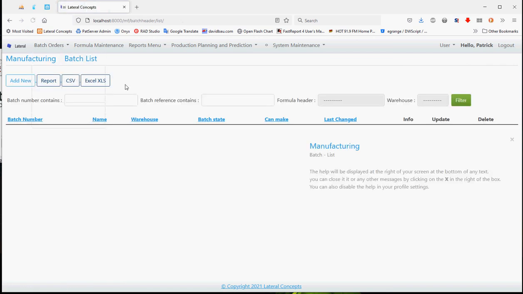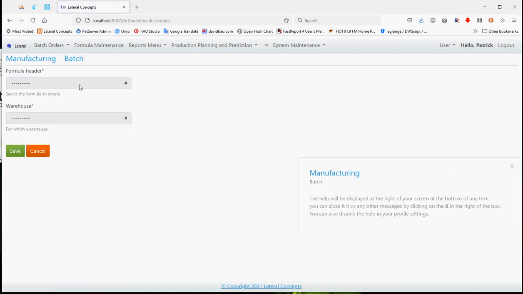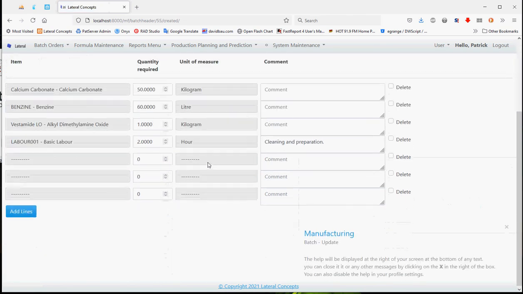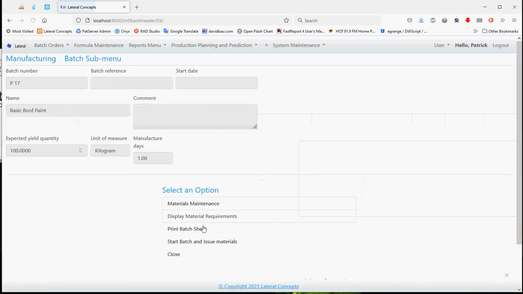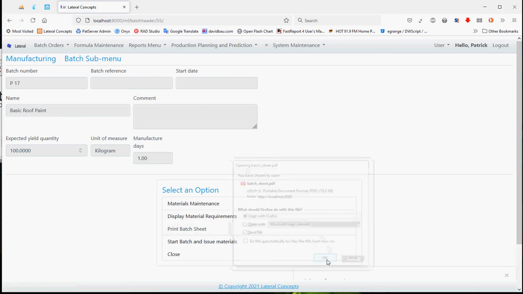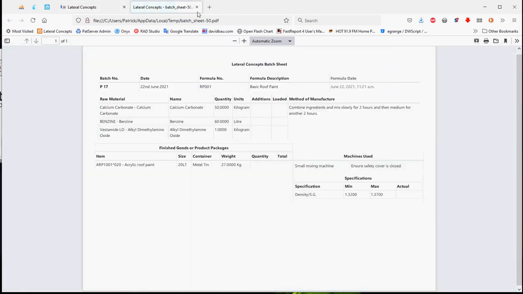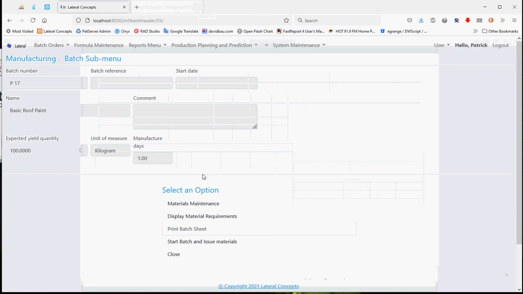Batch orders are simple. Create a new batch. Physically choose a formula, which warehouse is making it, save, and it will automatically transfer everything across for me. Once I'm happy with everything, I can save it. I've got the capability of printing out a batch sheet, and it will print out the PDF that you can see. It's simple, straightforward, and you can print it out whenever you want to. No need to physically force hard copies.